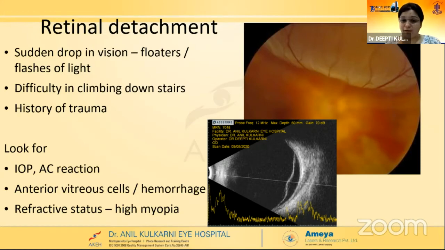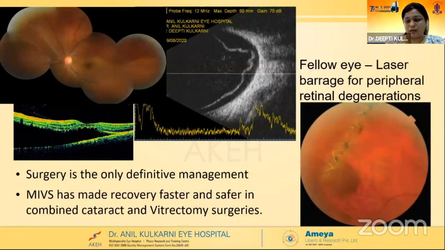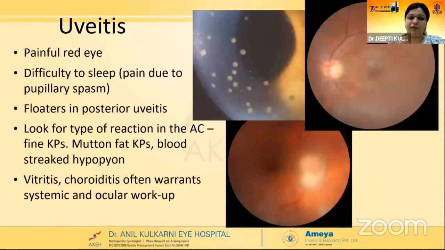We must note the refractive status of the patient here so that it is easier to plan for the type of surgery and the procedures or maneuvers that need to be done. The important pointer here is the management of the fellow eye. Since one eye has already developed detachment, the other eye also needs to be managed more effectively.